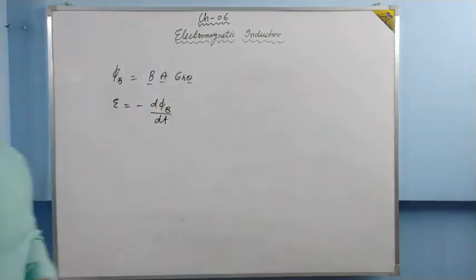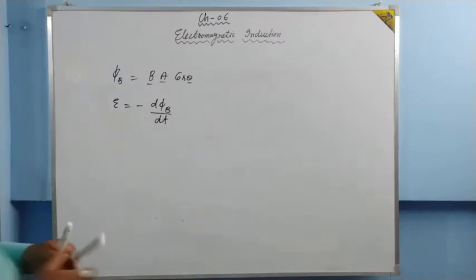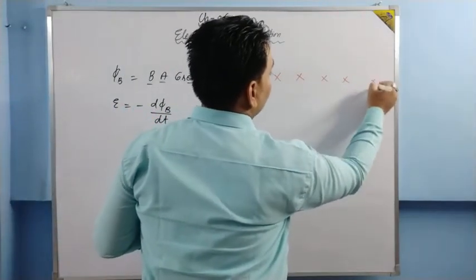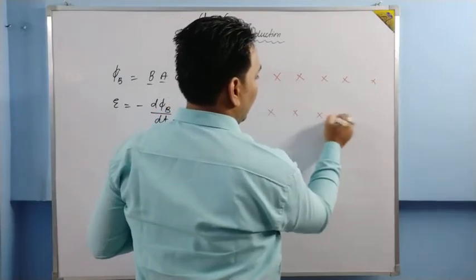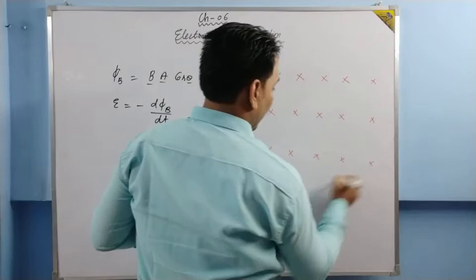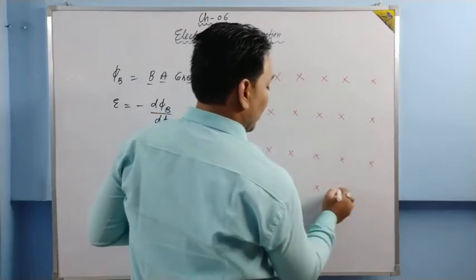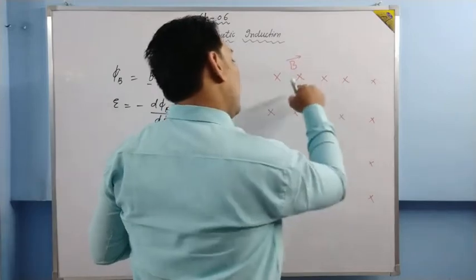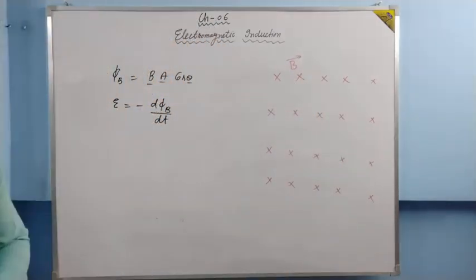Okay. So suppose there is a magnetic field present in the space like this. This is the magnetic field, it is uniform, and if I am making it with crosses, you can simply understand that the magnetic field is into the plane of the board, right?